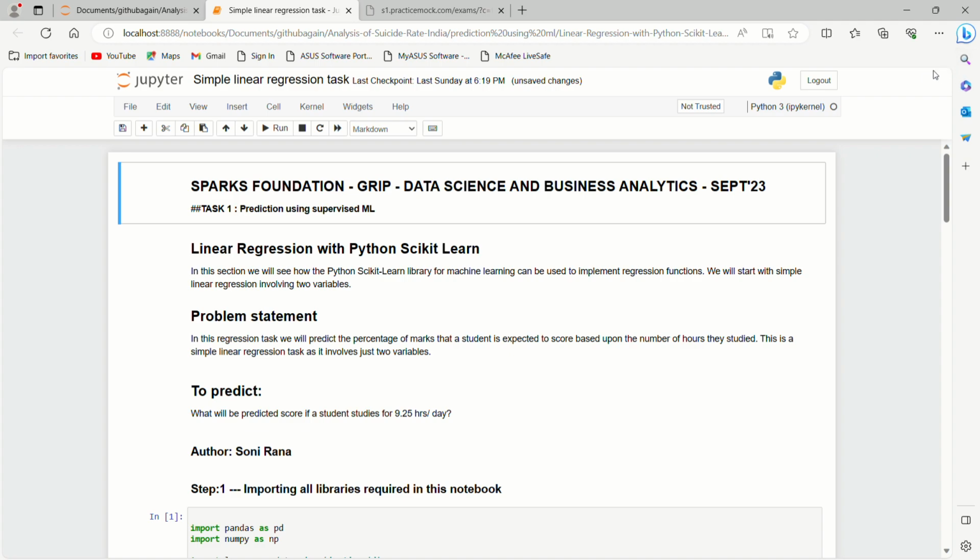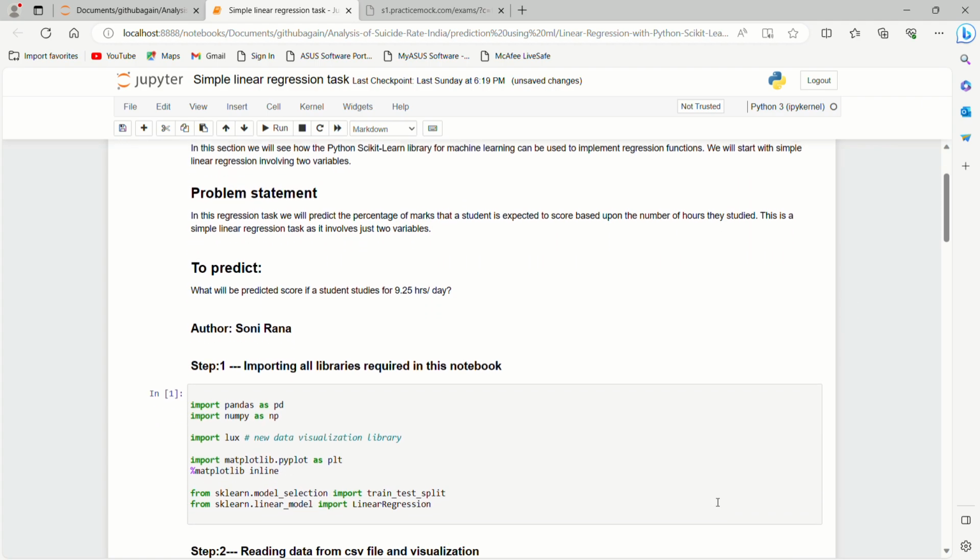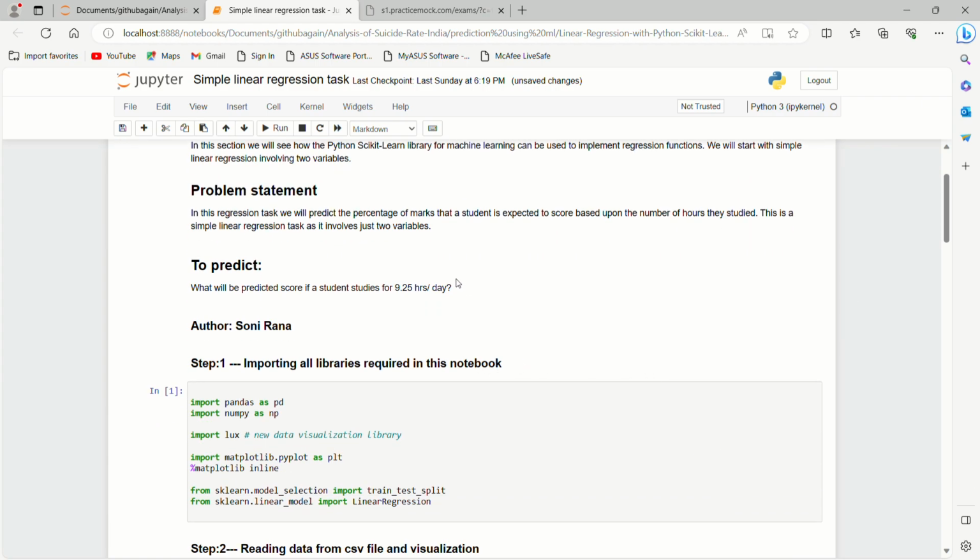So the problem at hand was to predict the score of a student based on the number of hours they studied. We also had to provide a prediction for the score of a student who studies 9.25 hours per day. The GitHub link for this notebook is provided in the description.